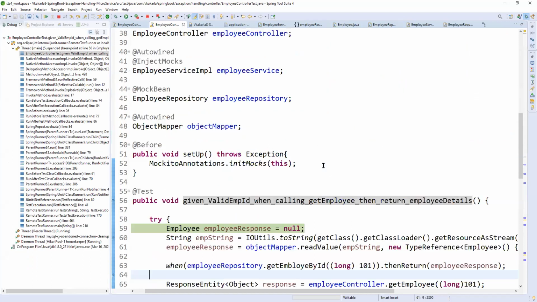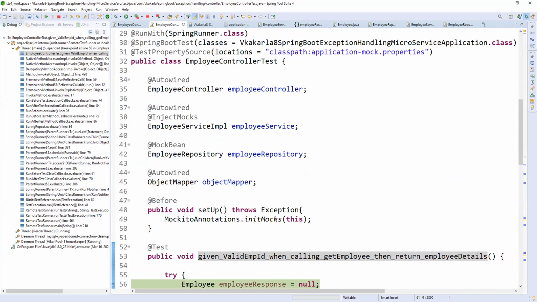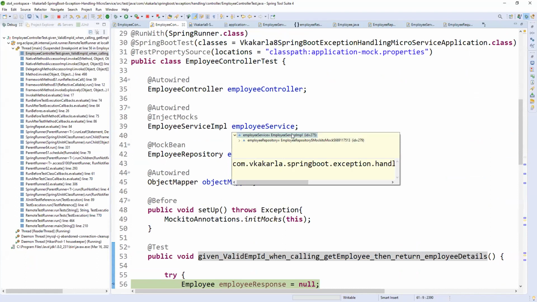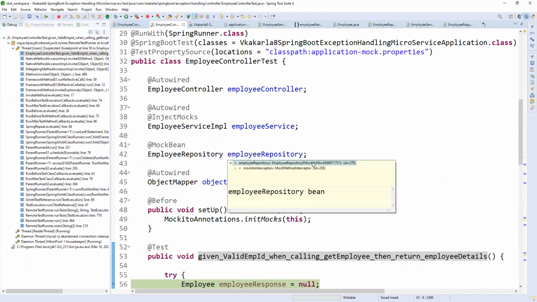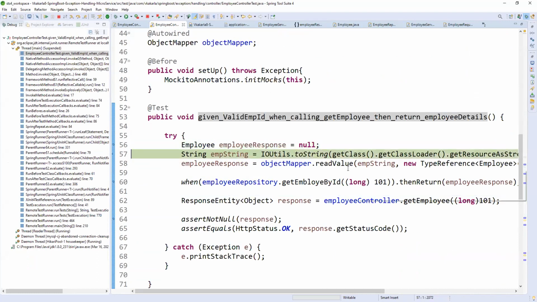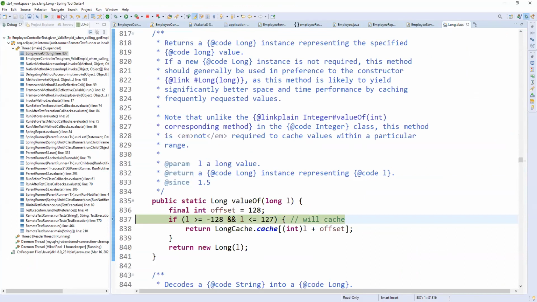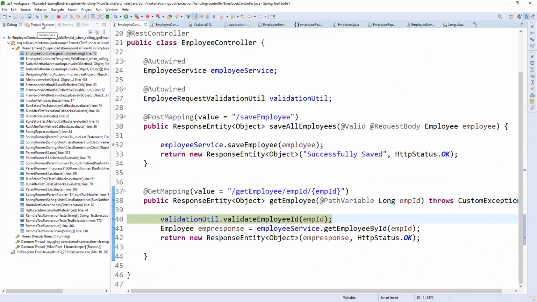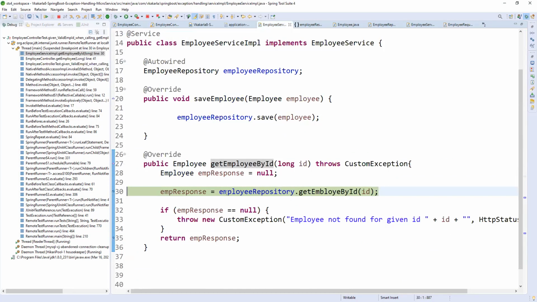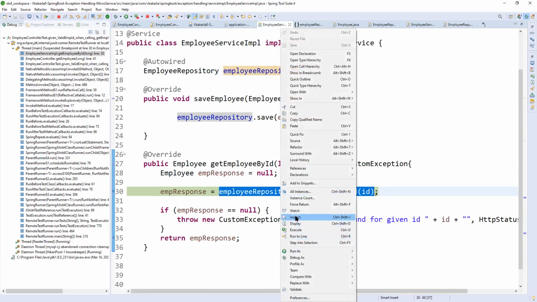Fine. So now it is a marker. Employee will be the actual object, employee controller. Employee service is also an actual object, very simple. Only the mock bean is created. Fine. So here it is coming. Next it is coming here. Employee response is also coming. Fine. So it will be executed and it will come here. Whatever is coming, it should be our response only.